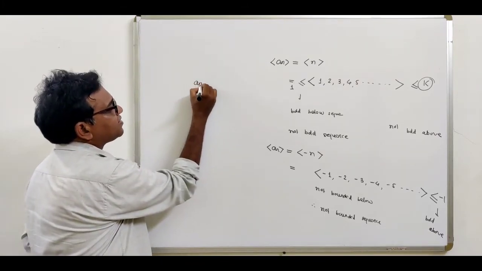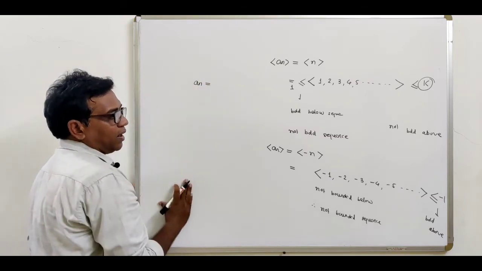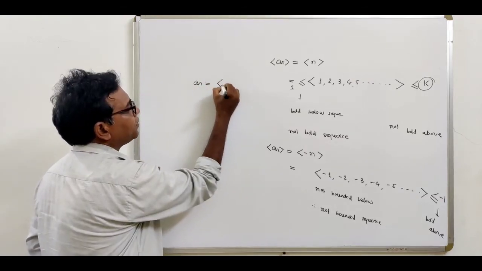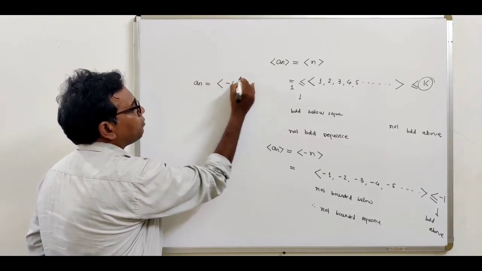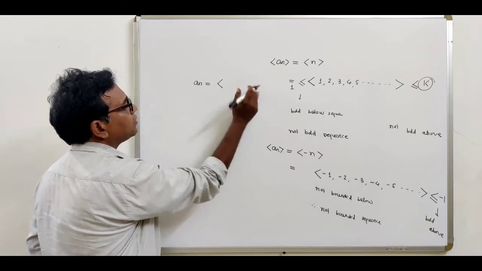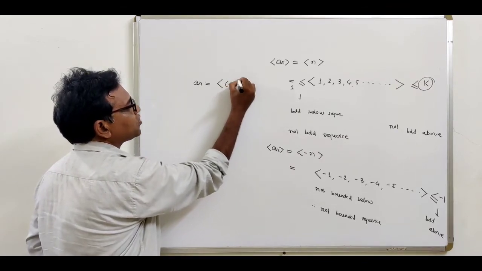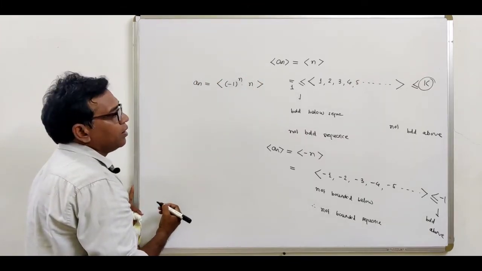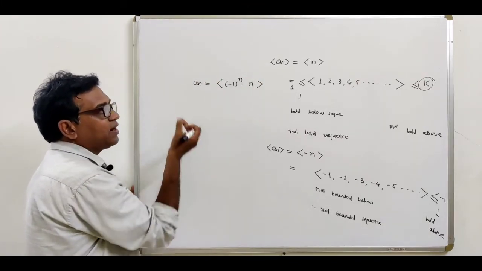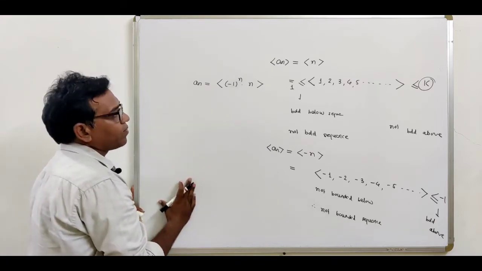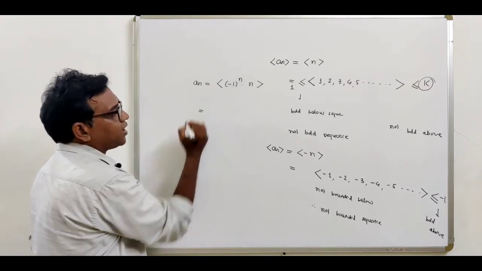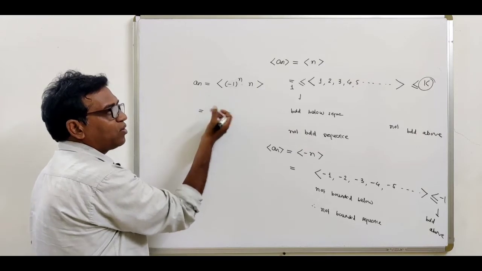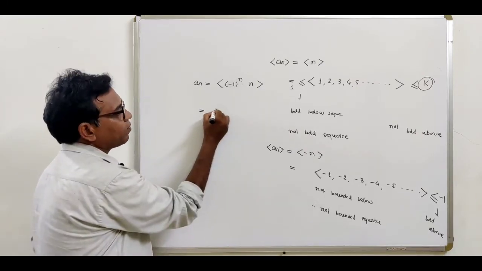Now consider the next example. a_n is equal to minus 1 raised to n into n. Now we have to determine whether it is a bounded sequence or not. So again the process is the same. First of all, write down all the elements of the sequence.